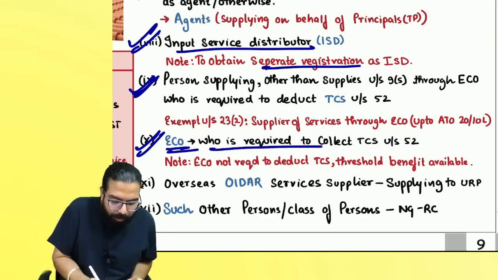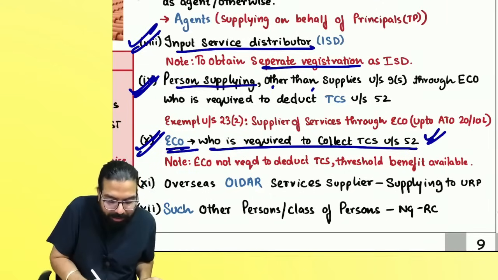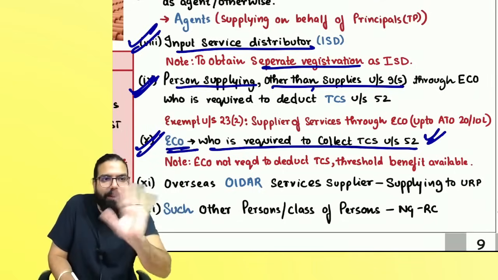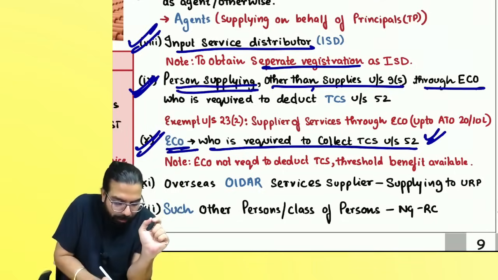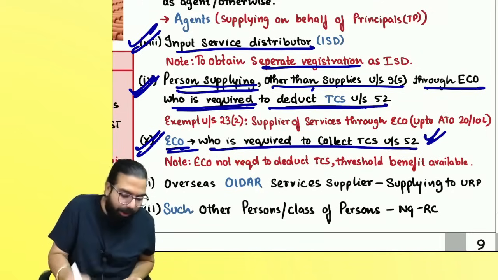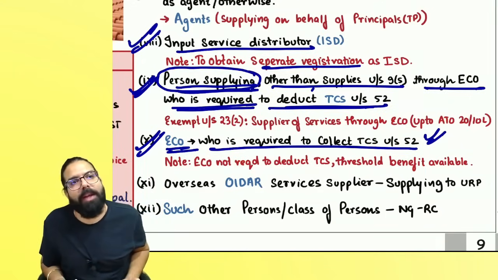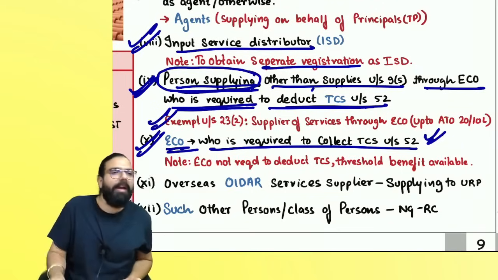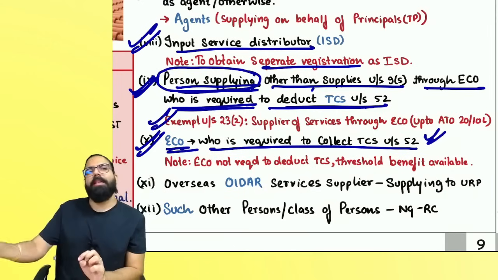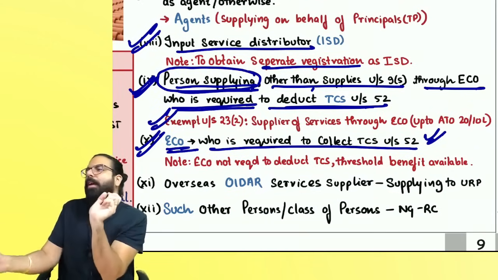Always remember one thing, e-commerce operator who is required to collect TCS will have to take compulsory registration, and also the person who is supplying other than 9(5) supplies, because for 9(5) always either e-commerce is liable or supplier is liable. There TCS provision does not come. So if a person is supplying through e-commerce who is required to deduct what? TCS, required to deduct or collect TCS, then Baba always remember one thing, who will be liable? Person who is supplying will be liable to take compulsory registration. But then government went ahead and told, if you are a supplier of service and your turnover has not crossed 20 lakh or 10 lakh, then Baba, in that scenario, e-commerce will not deduct TCS also, and you will not be required to take compulsory registration also.